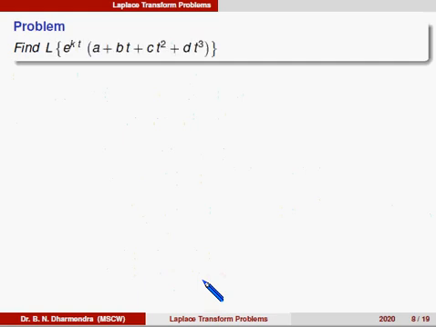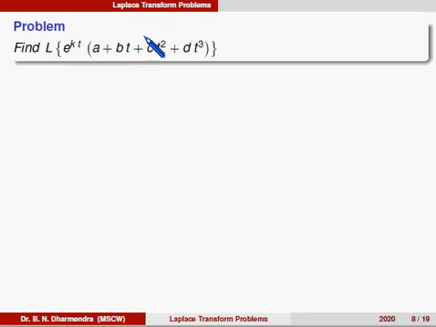Similarly, the second one: what is the Laplace of e to the power of kt times (a plus b t plus c t square plus d t cube)? This one uses the first shifting property. So, Laplace of e to the power of at into f of t.